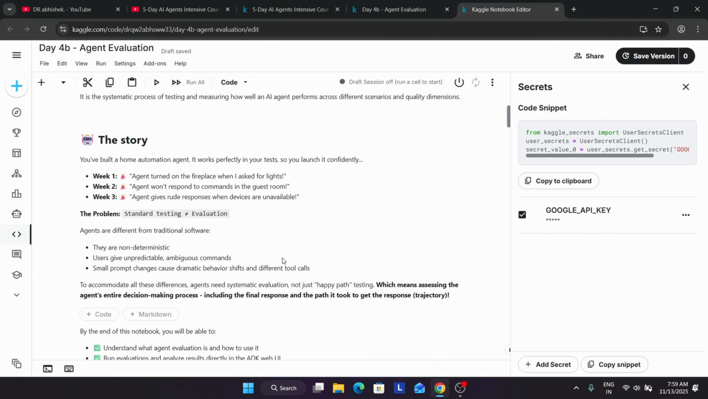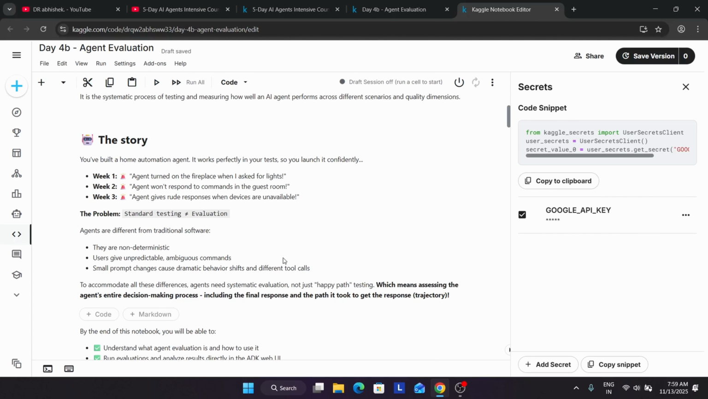So we are building a home automation system, and we asked the agent to turn on the light, but the agent is turning on the fan, or it's not responding at all, or it's giving rude responses. Like when the device is unavailable, it says, turn it on yourself, I will not turn it on. So this is a kind of rude response. Maybe no one will create a rude response if you are working as a public agent.